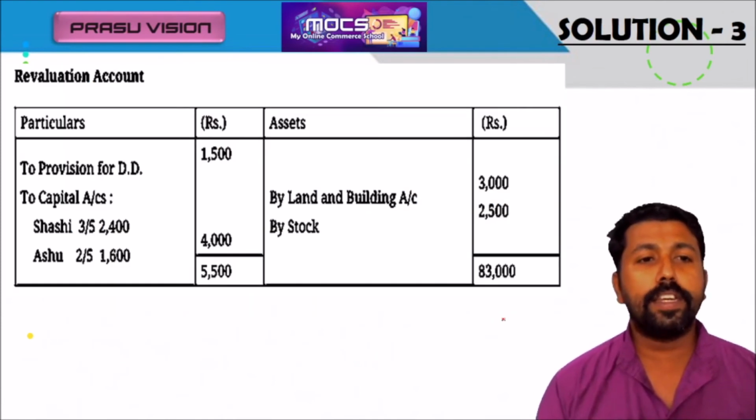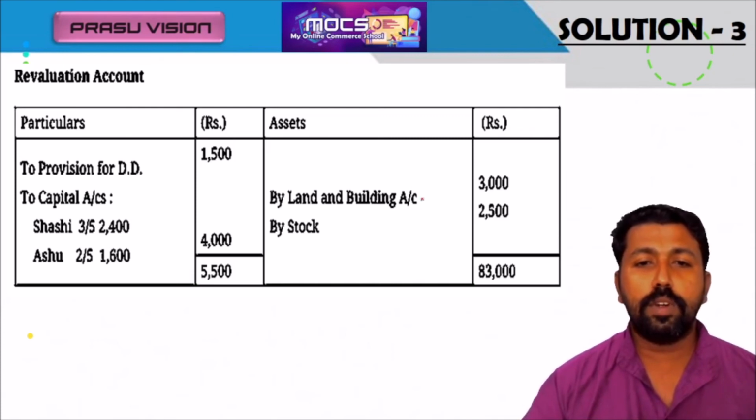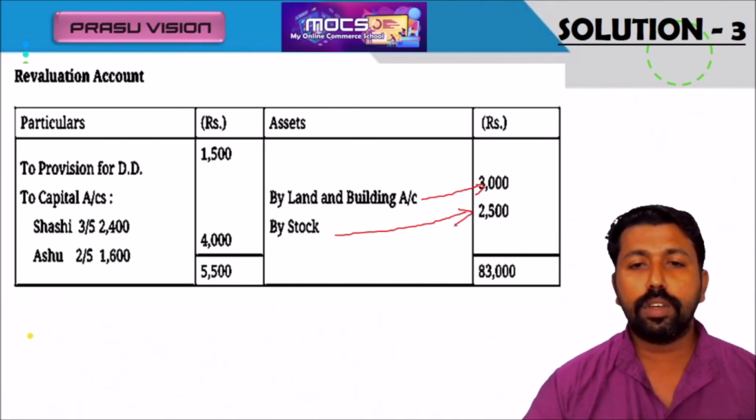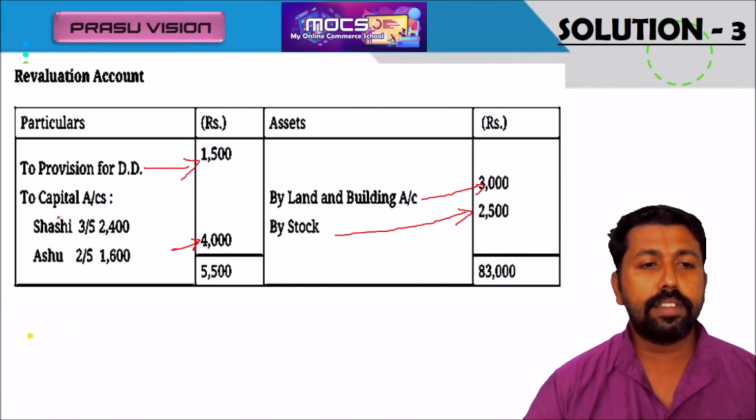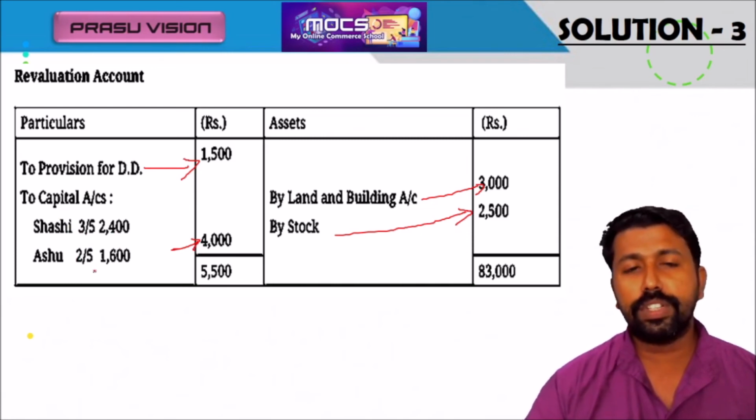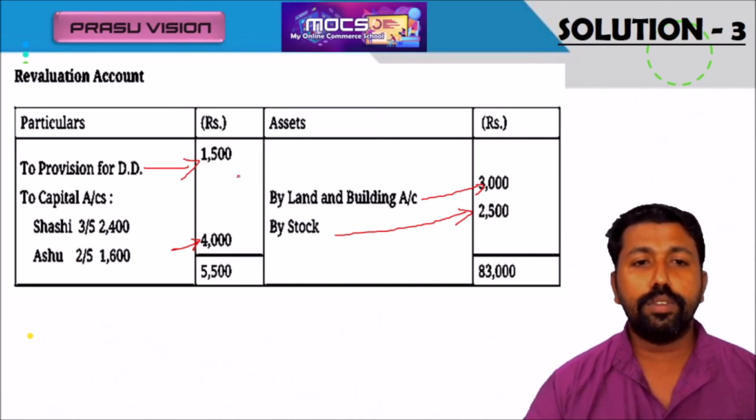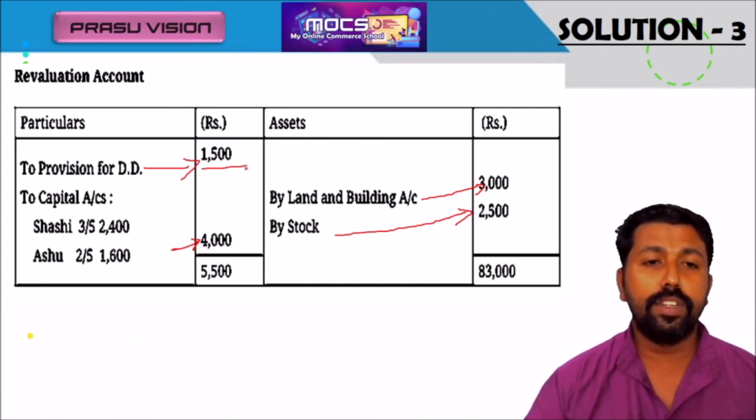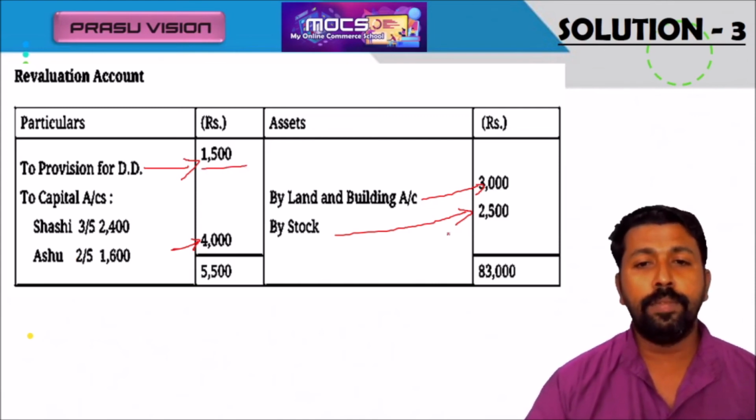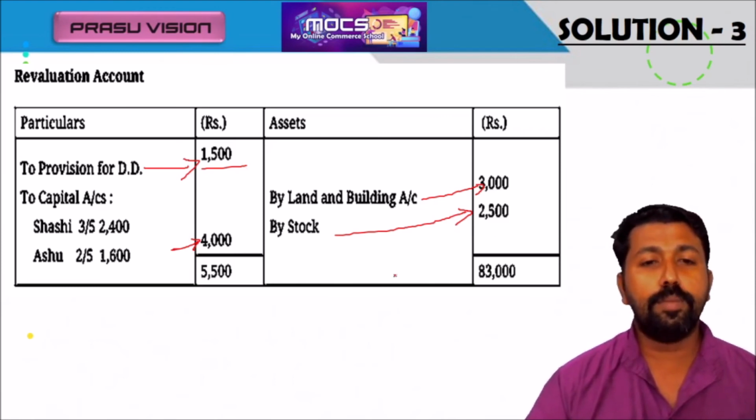First of all, we will prepare the revaluation account. The amount of land and building increased by 3,000. Stock also increased by 2,500. The provision liability increased by 1,500. And the remaining profit of 4,000 is shared by the old partners. Revaluation profit is 2,400 for Shashi and 1,600 for Ashu. Please remember the 1,500 for provision is again increased, so the new provision will be 2,500, and also remember the new values of land and building and stock.